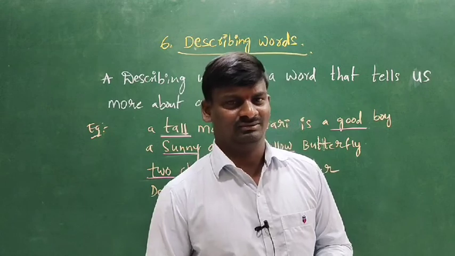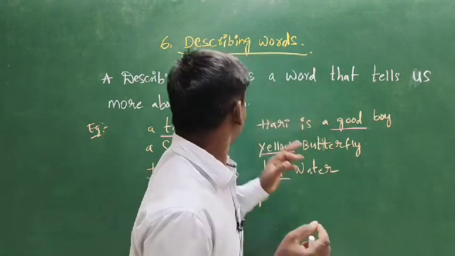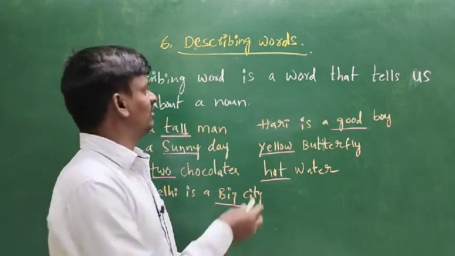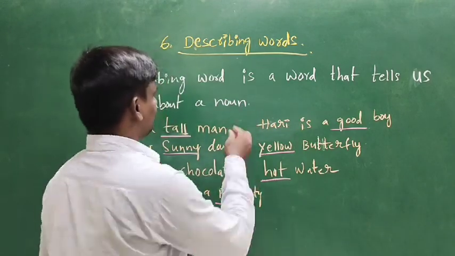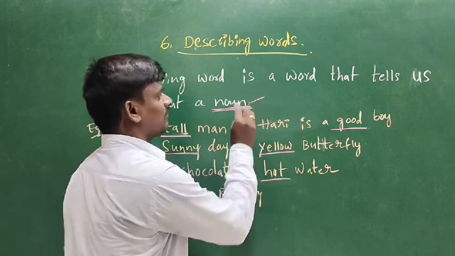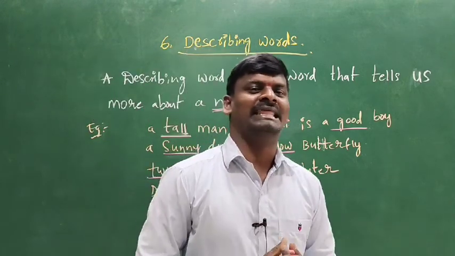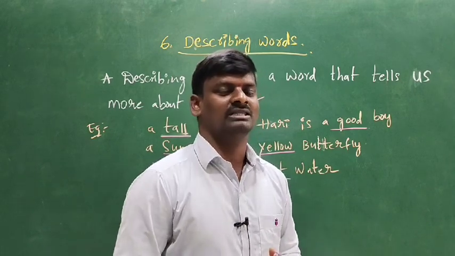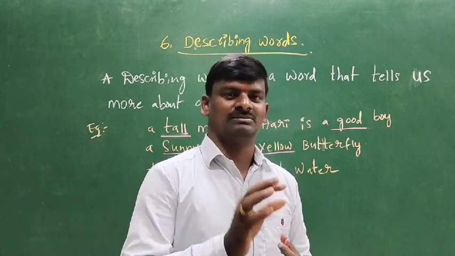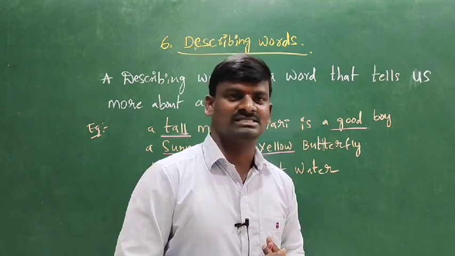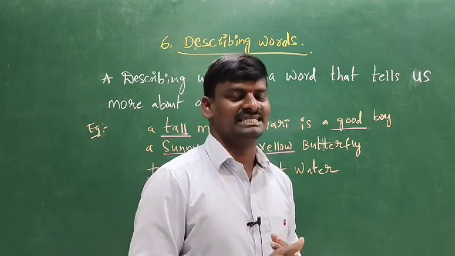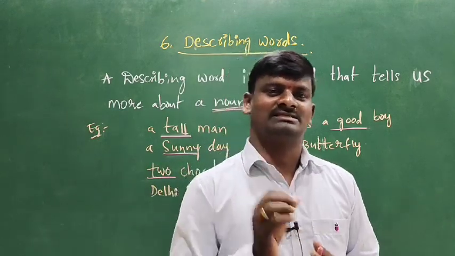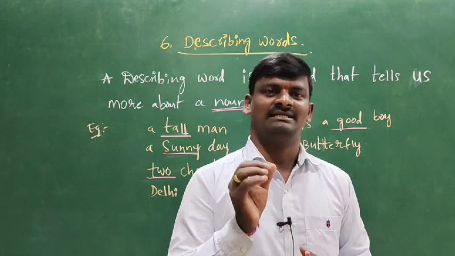A describing word is a word that tells us more about a noun. What do you mean by noun? A noun is a naming part. What is the definition of a noun? A noun is a naming part. It tells about places, persons, cities and things.